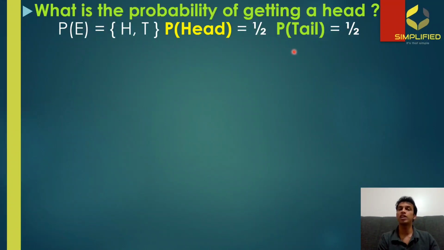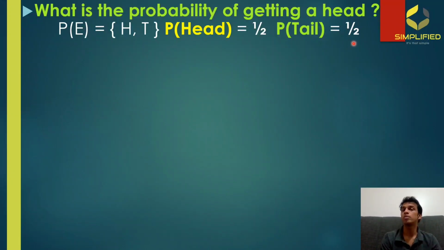So here, the probability of getting a tail means that in the numerator, there is only one possibility existing in favor of getting a tail, which means that we have to put 1 in the numerator, and total possibilities is again 2. So we are going to put a 2 in the denominator.